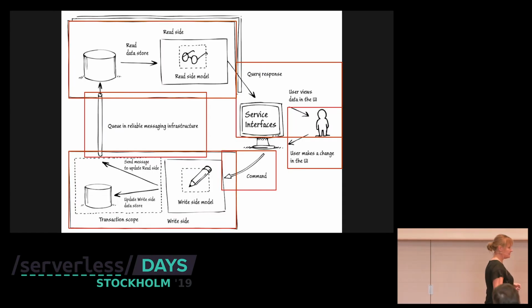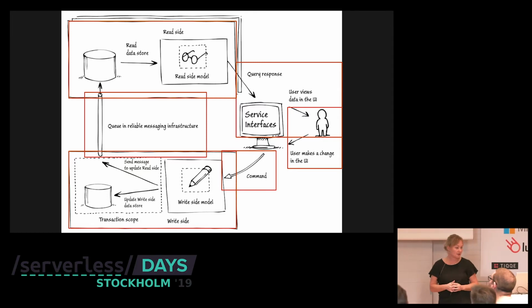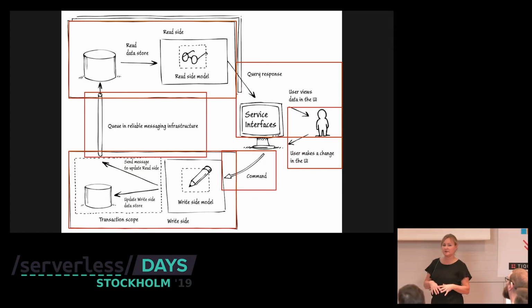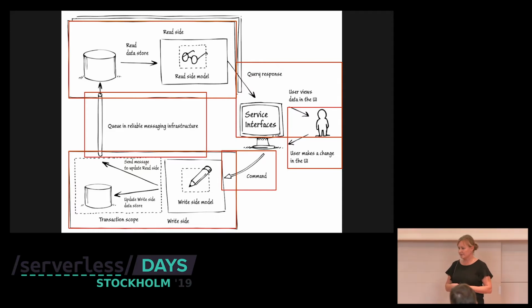CQRS, simply explained, works like this. The user makes a change in the UI. You send a command to the write side model. There you store your value, and then you send out an event that something has happened. An example of this is when you create an order and you send out order created event.